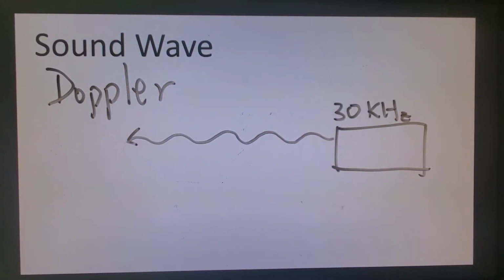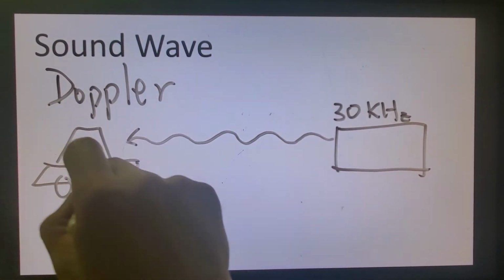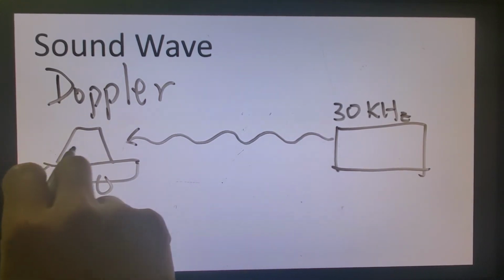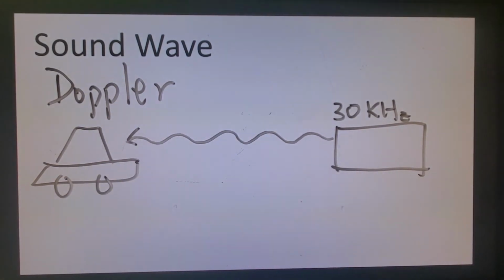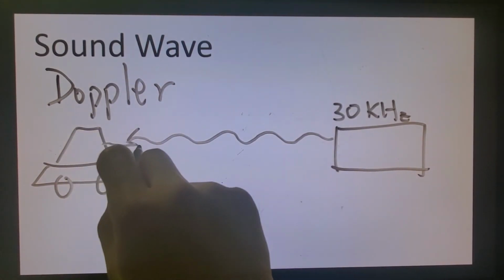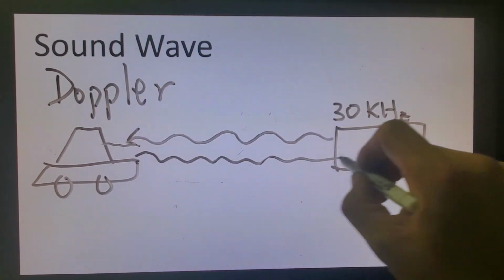When a car is moving at a certain velocity and touches this sound, it's going to change the frequency. When it changes the frequency, it's going to return back to this one.